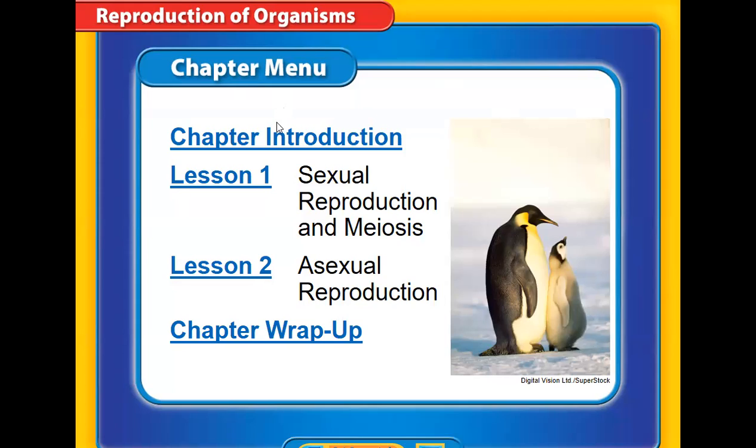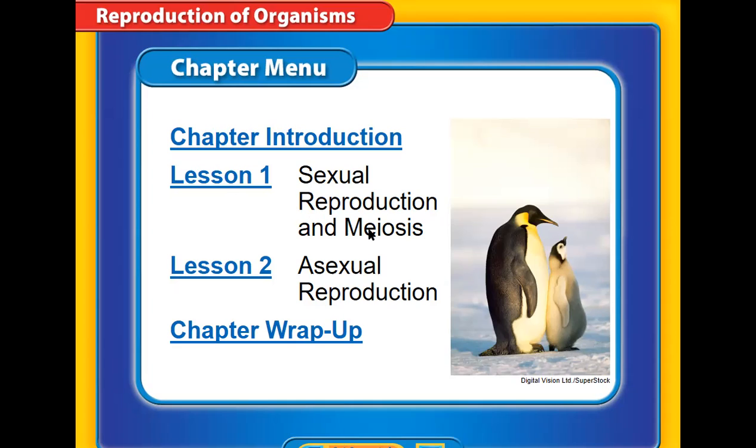Today, inshallah, in this chapter, we're going to talk about the types of reproduction, how living organisms can reproduce, producing new offspring of the same kind or the same species. So let's start with lesson one, which is sexual reproduction and meiosis.